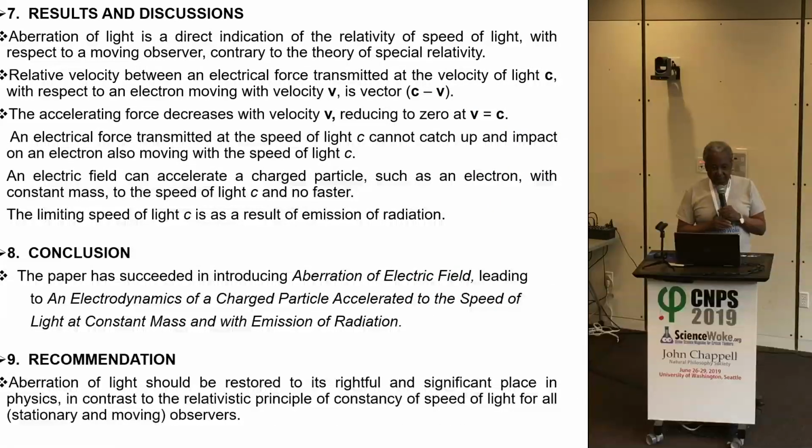Results and discussion. Aberration of light is a direct indication of the relativity of the speed of light with respect to a moving observer, contrary to the theory of special relativity.